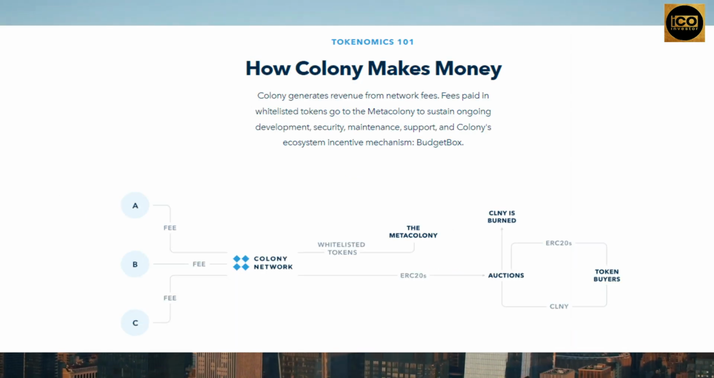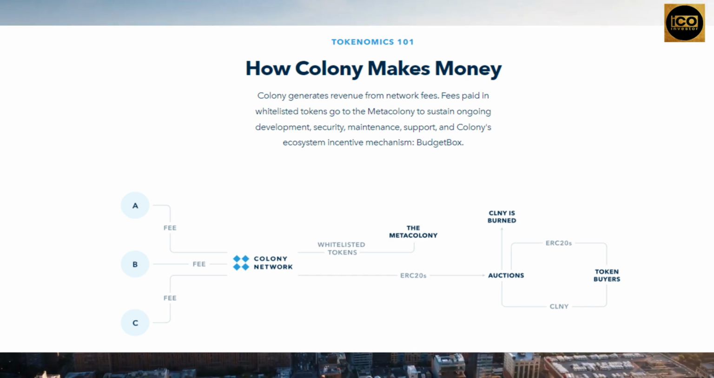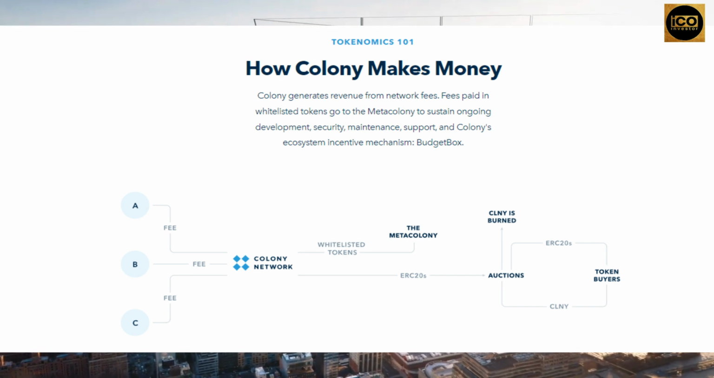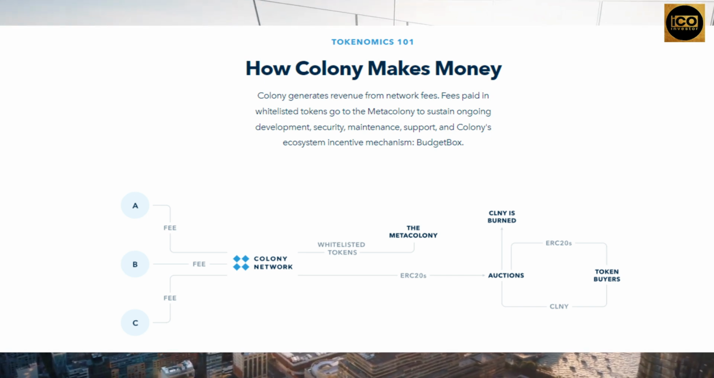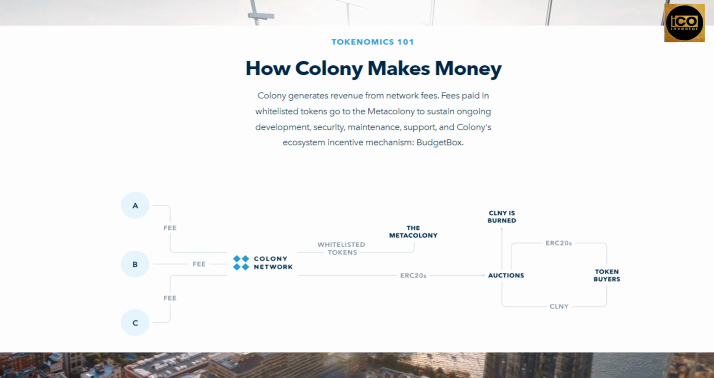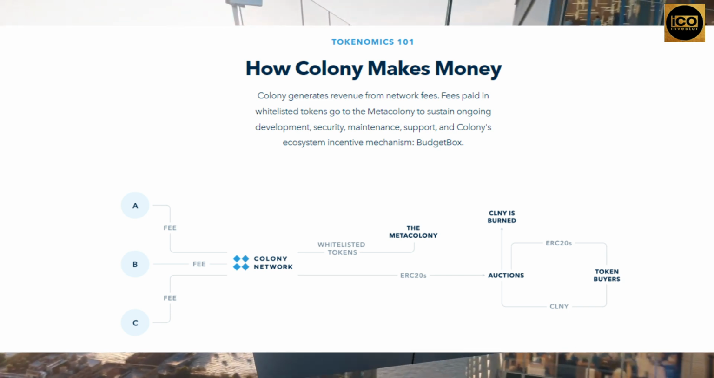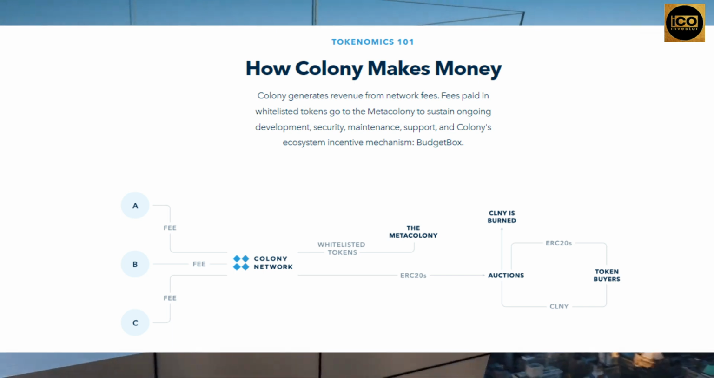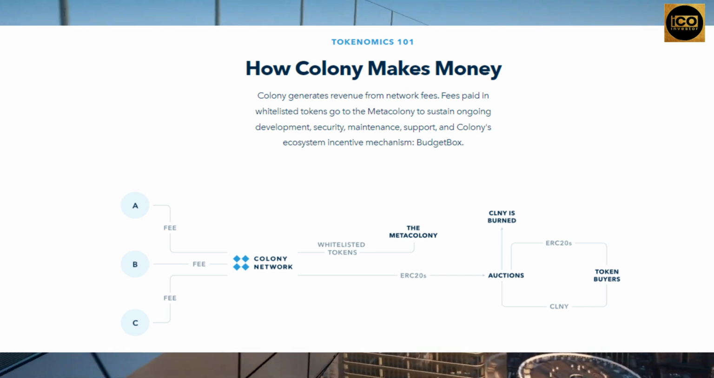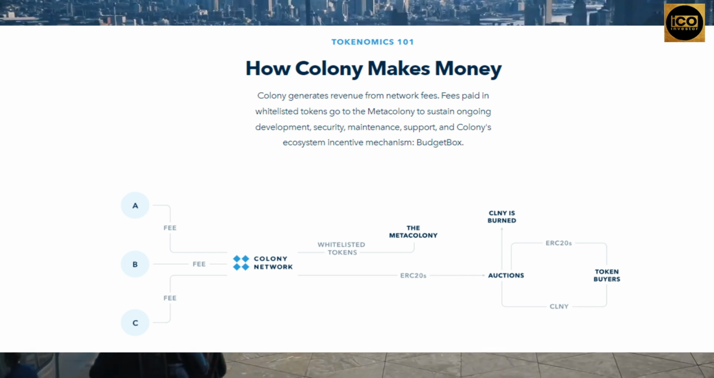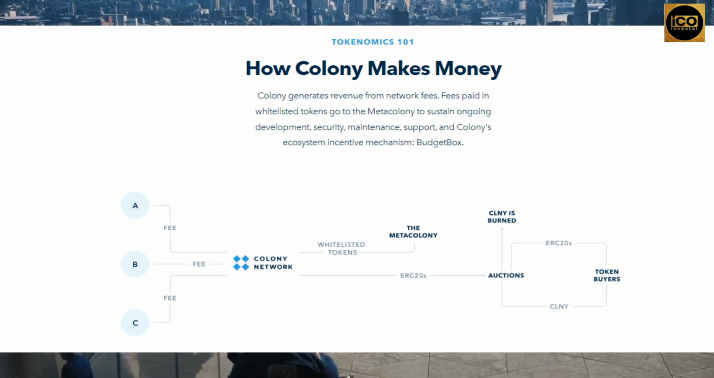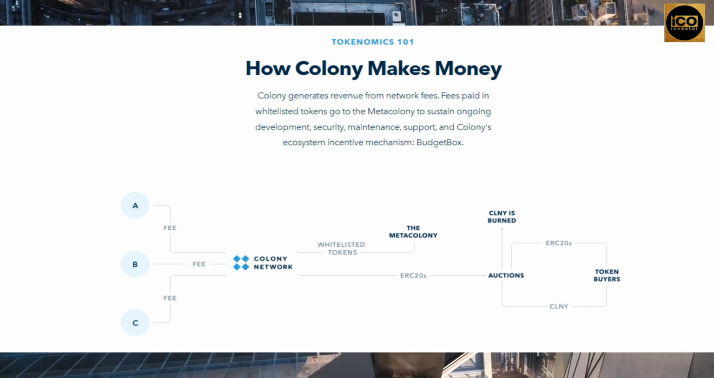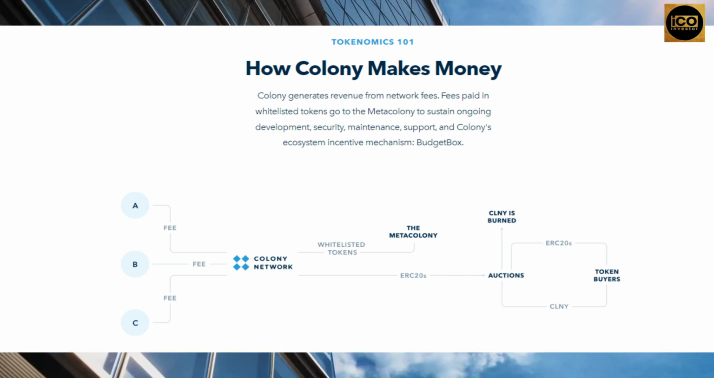Fees paid in whitelist tokens fund Meta Colony's continuous development, security, maintenance, and support, as well as BudgetBox, the Colony's ecosystem incentive mechanism. Payments departing a Colony to an external address are subject to a minor charge imposed by the Colony network. Fees paid in whitelist currencies like USDC, USDT, WETH, and XDAI are sent to the Meta Colony to reward contributors. Fees paid in other ERC20 tokens go to auctions where token buyers can purchase ERC20 tokens using CLNY, which is burned.